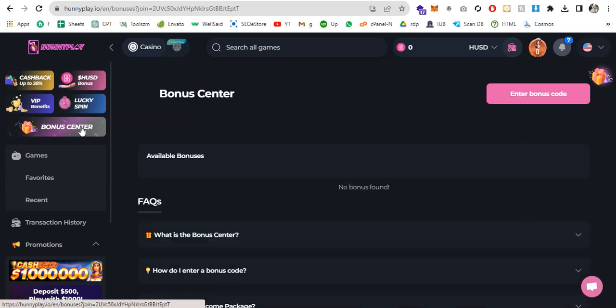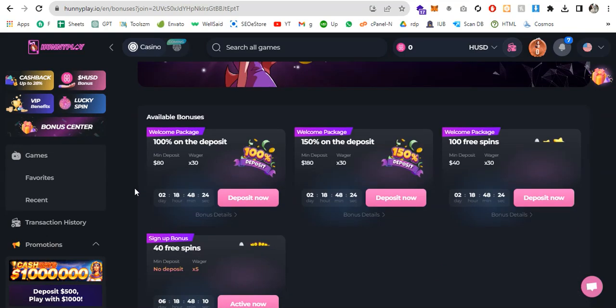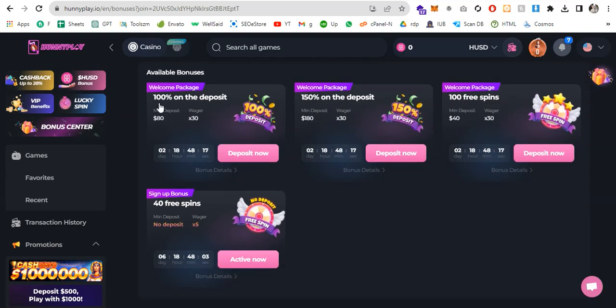And if you go to the bonus center, everything is mentioned on this bonus center. So here you can see available bonuses are 4. The first bonus is 100% on deposit. Minimum deposit $18 and $80, and the wagering is X30. And here you can see the time countdown. You just have to click on deposit now and you will get 100% of the deposit.